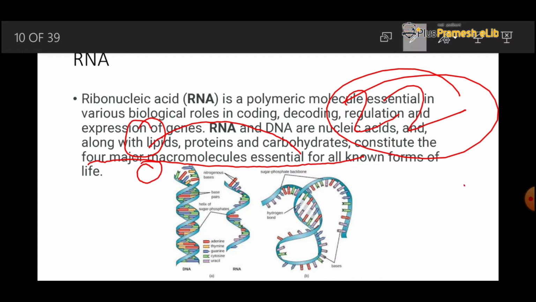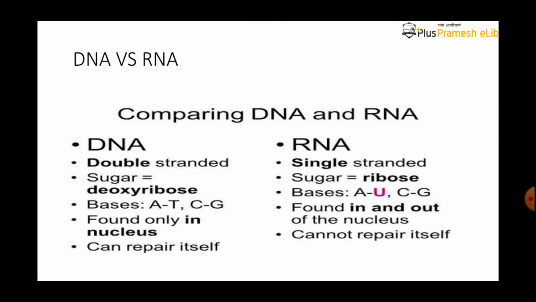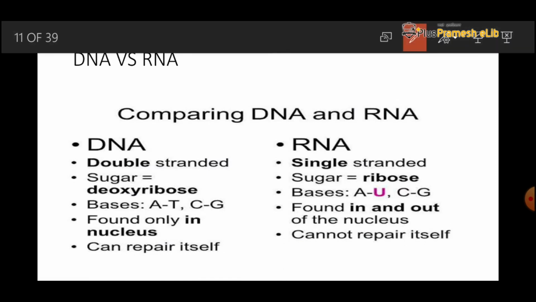Let's see the difference between the RNA and DNA. DNA is double stranded, RNA is single stranded. The sugar molecule in DNA is deoxyribose, and in the RNA the sugar molecule is ribose.